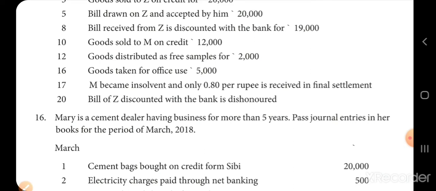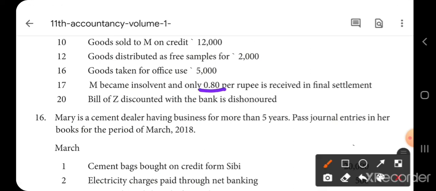Next one is M became insolvent and only 80 paise per rupee is received in final settlement. So how much actually does he have to receive for goods sold to M? Shyam has to receive 12,000 from M, but only 80 paise in a rupee is received in final settlement. That means 12,000 into 80 by 100.